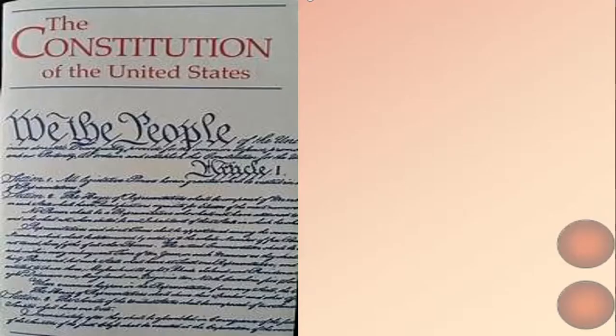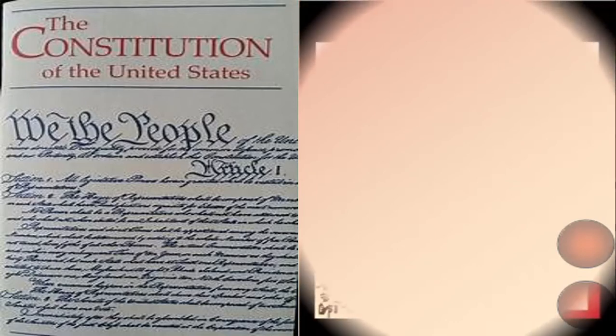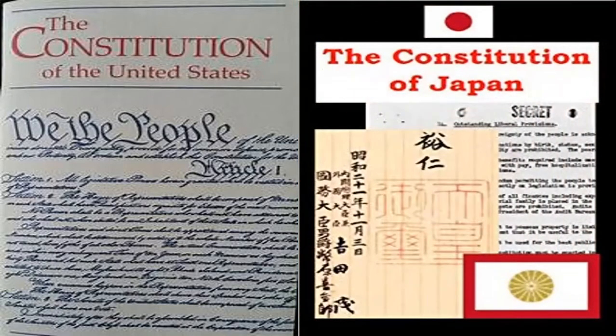Now children, is it so that only in India we have this kind of a constitution? It is not so. There are constitutions adopted by almost all countries around the world. So see, this is a copy of the Constitution of the United States, or America as we call it. This is a copy of the Constitution of Japan. Now children, there is a lot of difference between the Constitution of India and the Constitution of the United States or the Constitution of Japan.